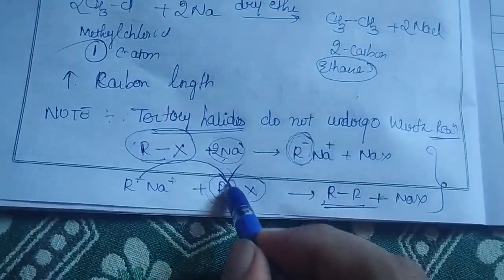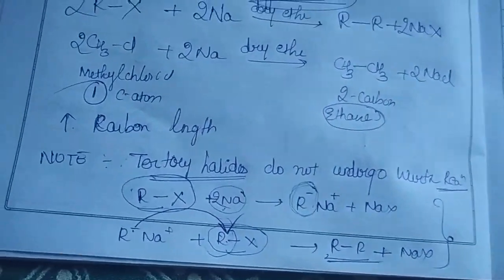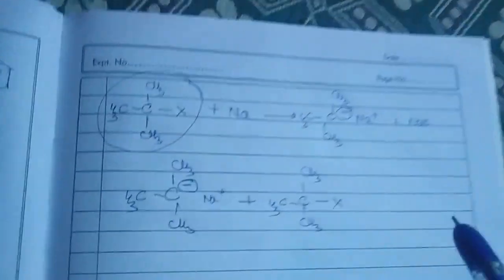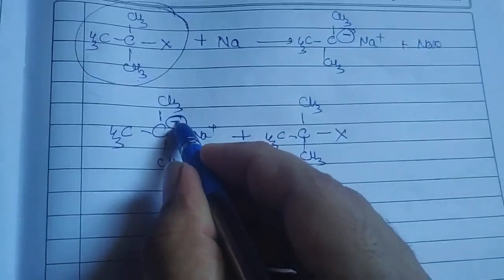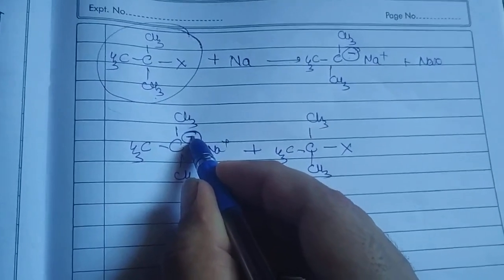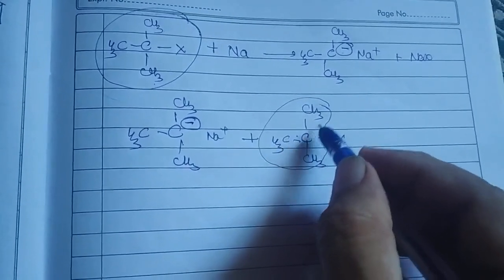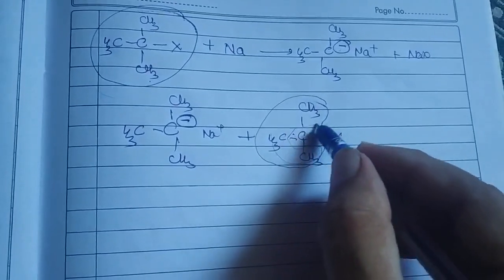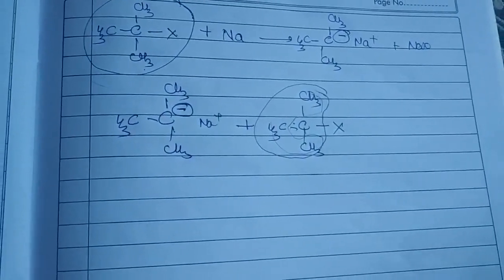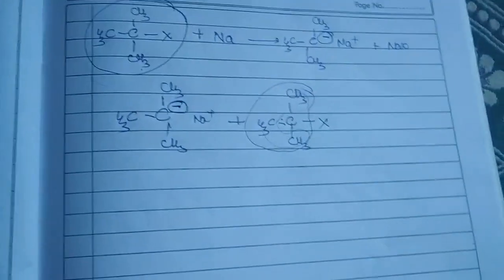So actually what it should have done is couple with another R group, that is, substitute it. But instead of substitution, since this is an electron rich species and the group that has to come is also surrounded by electron donating groups, mutual repulsion takes place.